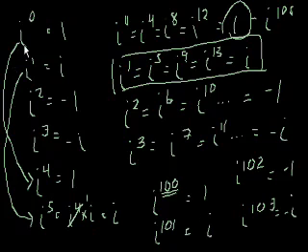All I did is I defined i as the square root of negative 1. And then I kept multiplying i to figure out a pattern. I said i to the 0 equals 1. i to the first equals i, i squared equals negative 1, i to the third equals negative i. And then i to the fourth equaled 1 again, and then the pattern repeated itself. And then I used that pattern to be able to figure out i to any power, even if it's a very high number.